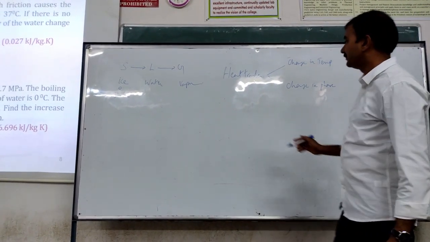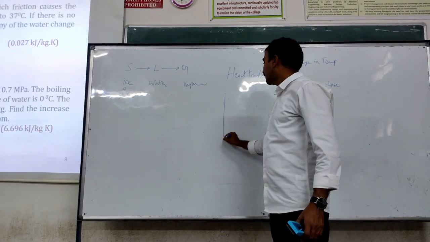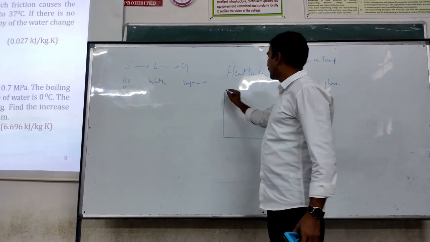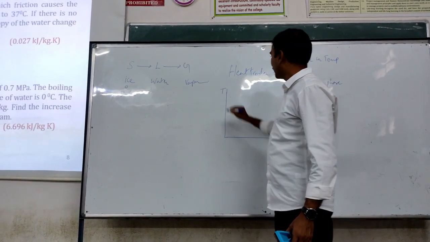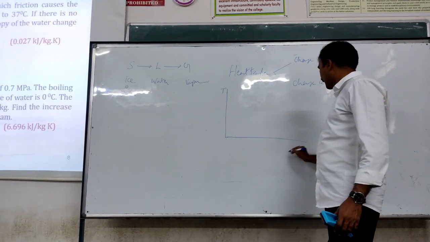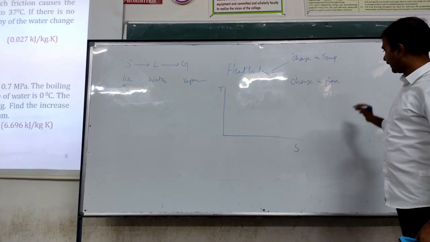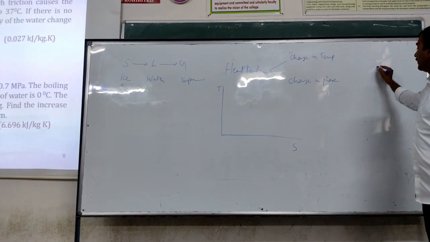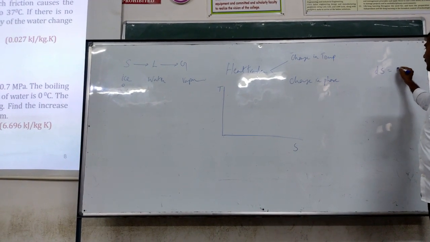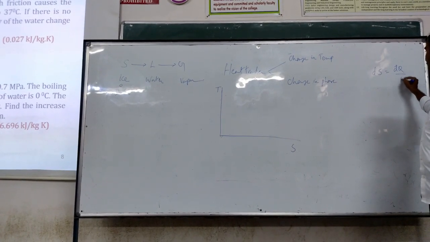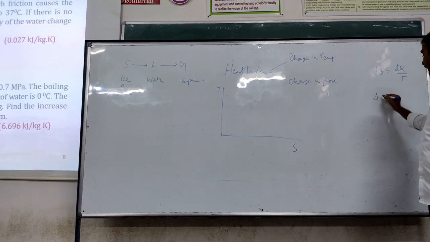What is given? Let us assume temperature is on the y-axis and entropy is on the x-axis. See, remember the equation all the time. Change in entropy is dq by T, or this is in differential form.